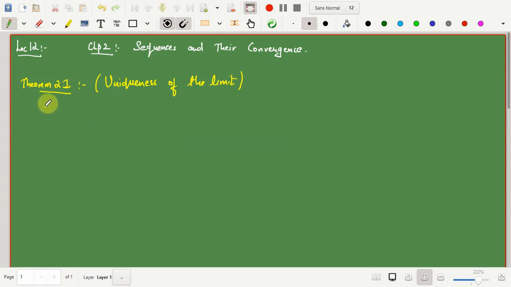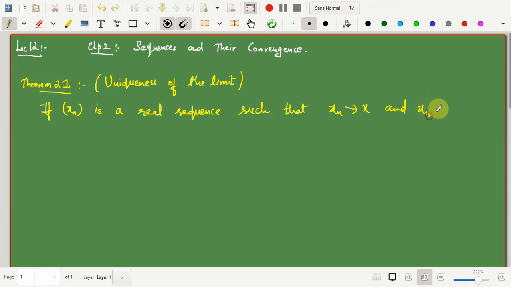The theorem says that if xn is a real sequence such that xn converges to x, where x is some fixed real number, and xn also converges to y, then the only possibility is that x and y are the same. So if the sequence is convergent, then it converges to a unique point.